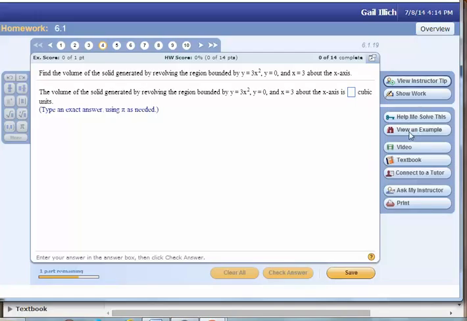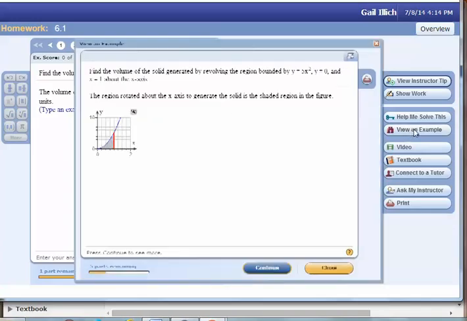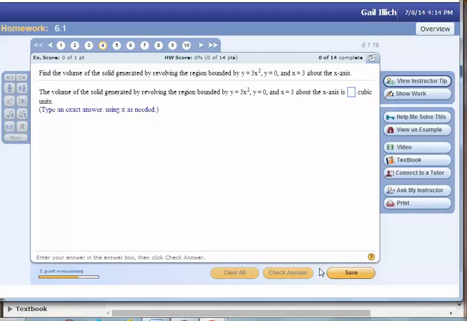The view an example, students sometimes really lean way too heavy on these. So make sure that you're not going straight to the view an example and then trying to work the problem, because we tend to just kind of copy what's happening in the view an example instead of really doing the work yourself. And what's going to happen is when you go to the oral exam, you're not going to be able to explain to me how to do the problem because you're not going to have a view an example right in front of you. So you need to make sure that you're learning how to do this material on your own and just using the view an example as kind of a last resort.